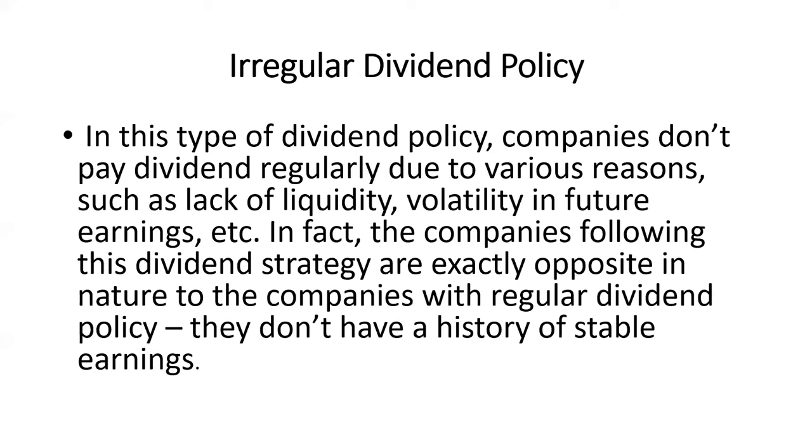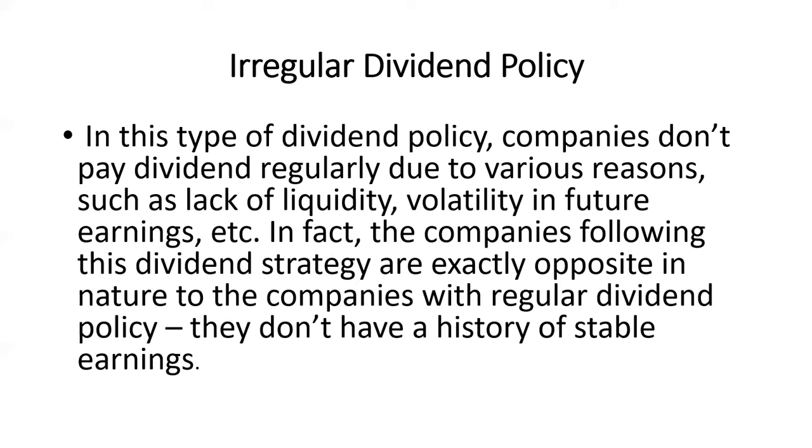The companies following this strategy are exactly opposite in nature to companies with a regular dividend policy. The position of a company using the irregular dividend policy will not be much better than a company using the regular dividend policy.